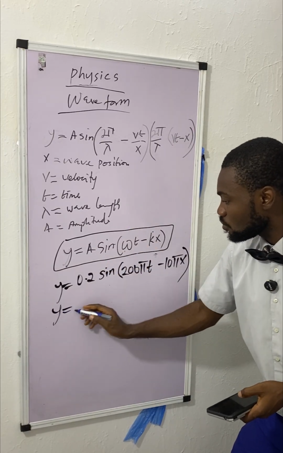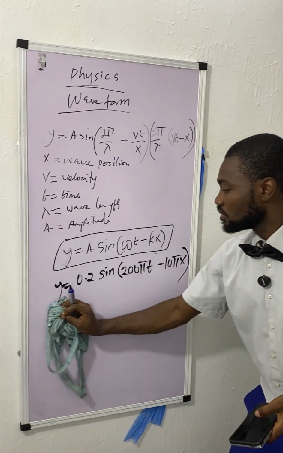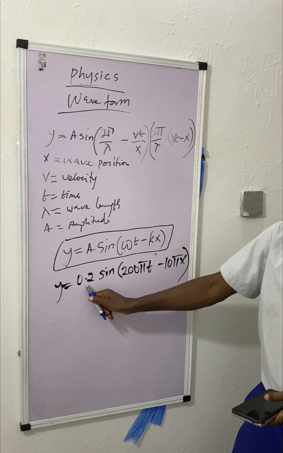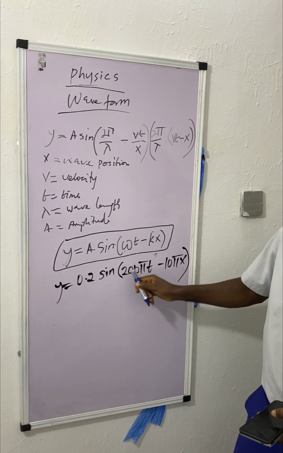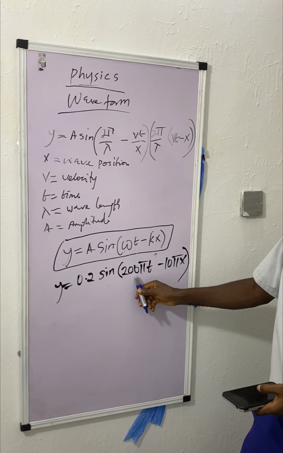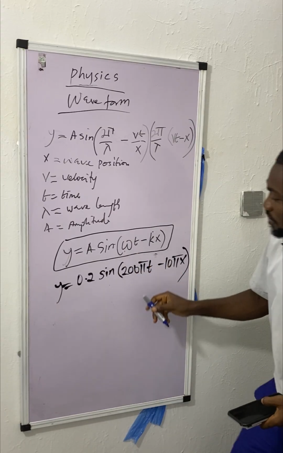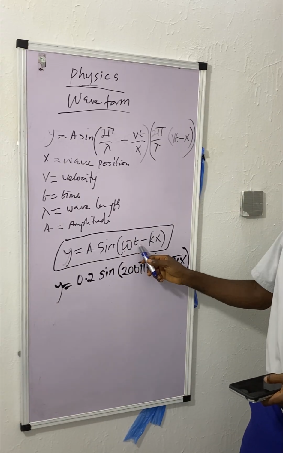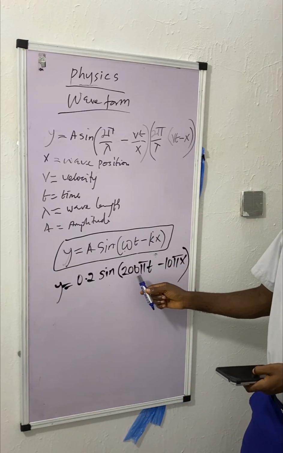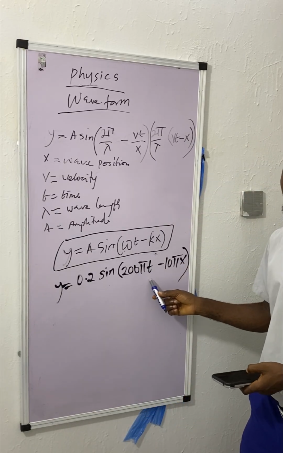You are going to say y is equal to, no need to rewrite because we already have it there. So what this means is that the coefficient of sine is a. Here, angular frequency is 200, the coefficient of what we have here. Then t, so 2 pi is likely the angular frequency, right? They can't ask you to find t because t wasn't indicated here.